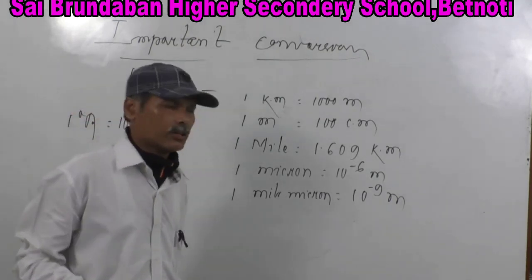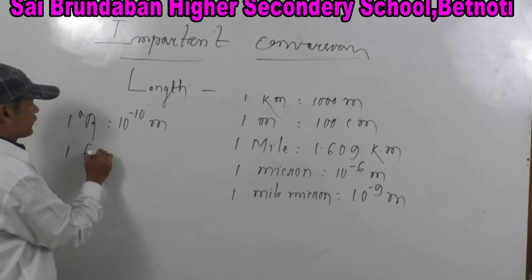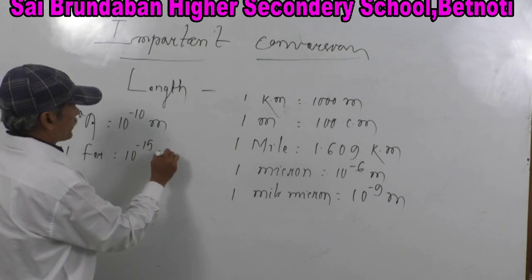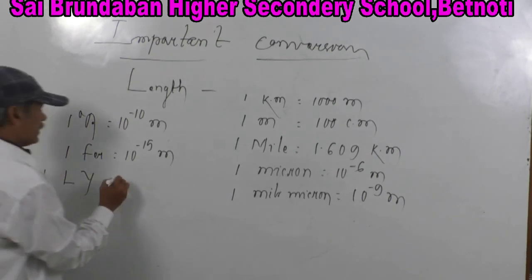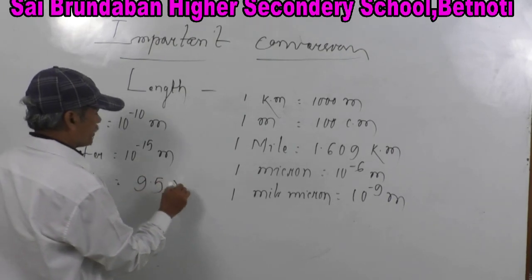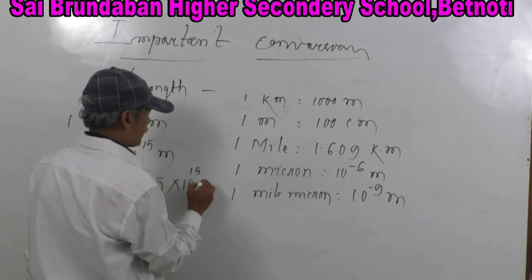Remember all of these. 1 Fermi is equal to 10 to the power minus 15 meter. 1 light year is equal to 9.5 into 10 to the power 15 meter.